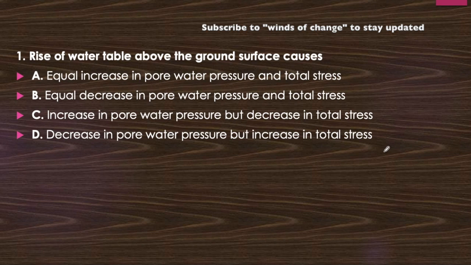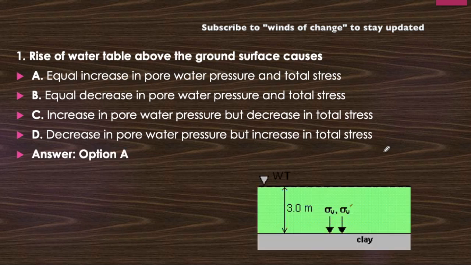If the water table is above the ground surface, then what will be the changes that you will observe? Which will change, which will not change? We have to observe here. So let's see the answer. It is option A, that is equal increase in the pore water pressure and total stress. But there will be no change in effective stress.